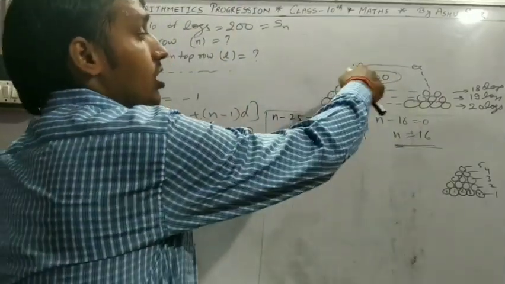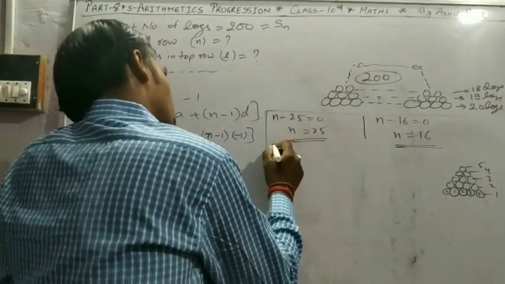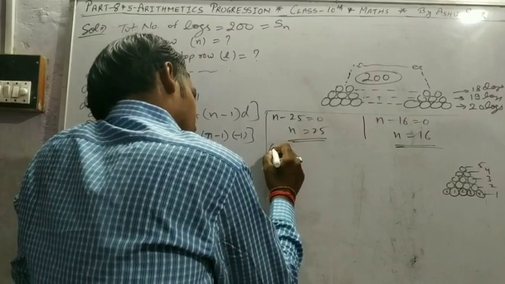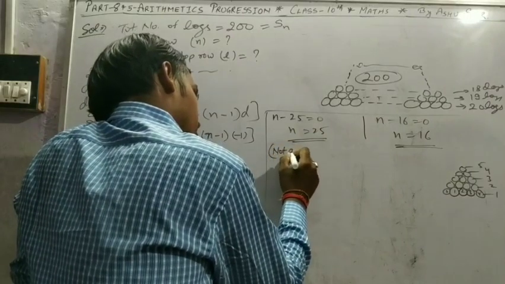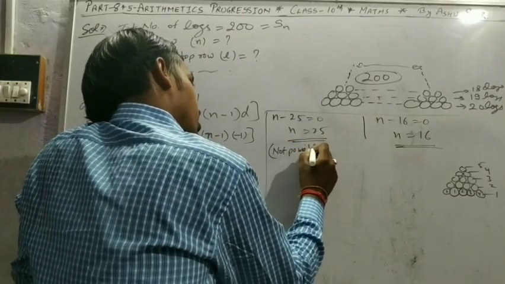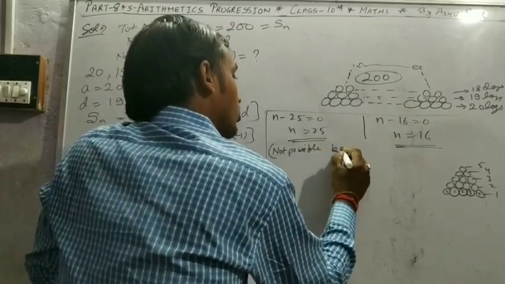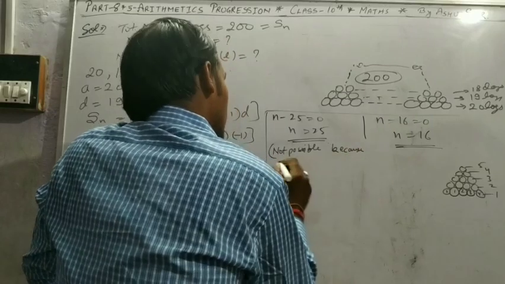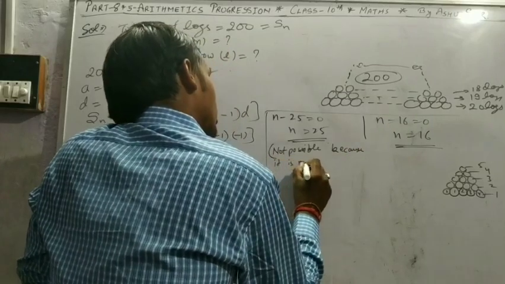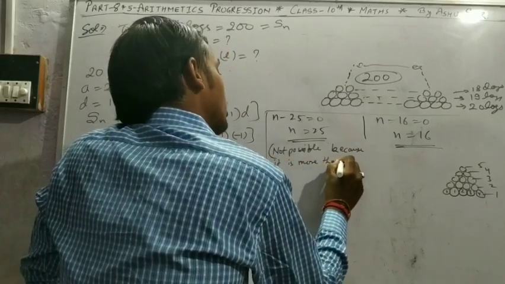That means 25 is not possible, because it is more than 20.